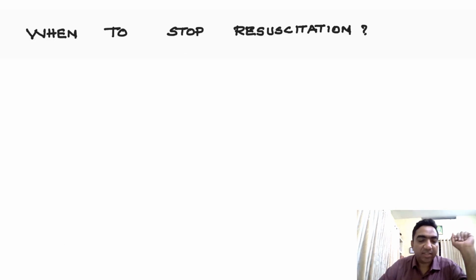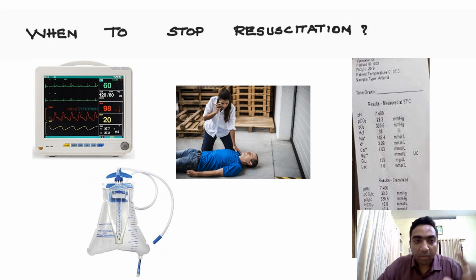When to stop resuscitation? Can we go on giving fluid like that? When to stop resuscitation depends upon the monitoring. We have to see whether the tachycardia is reducing. We have to see whether the BP is picking up. We have to see the conscious level is returning. We have to look for improvement of the urine output, and we have to look for improvement in the acidosis. So when to stop resuscitation will depend upon the normalization of this.